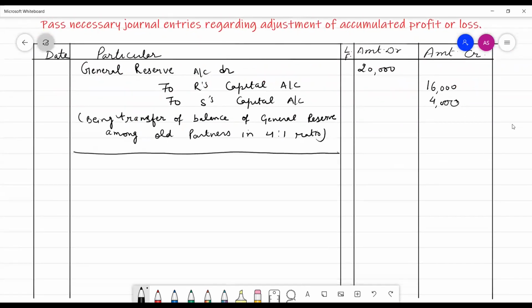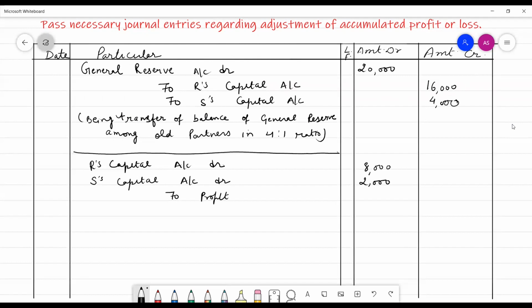The entry would be: R's capital account debit, S's capital account debit, this 10,000 divided in the ratio 4:1, that is 8,000 and 2,000, to profit and loss account.